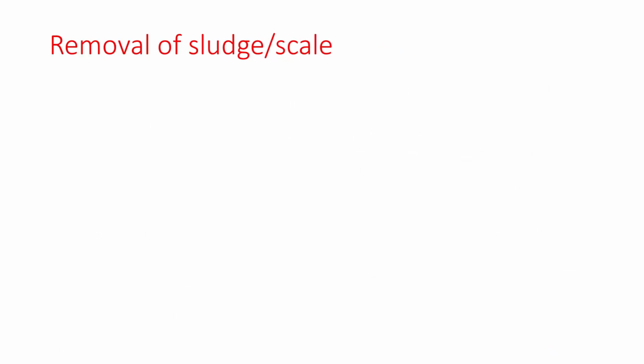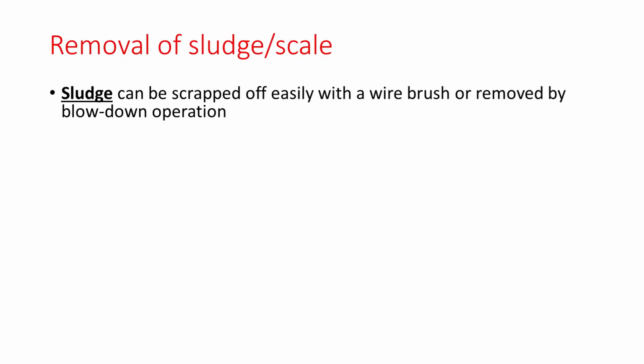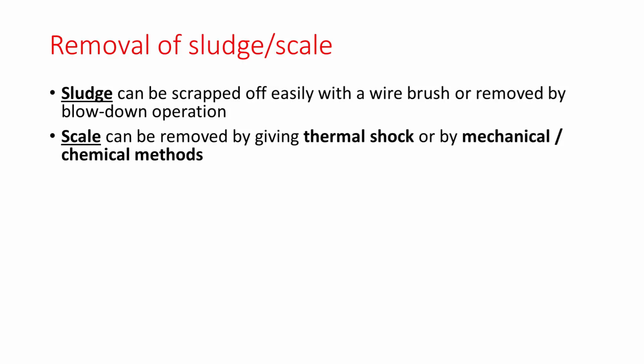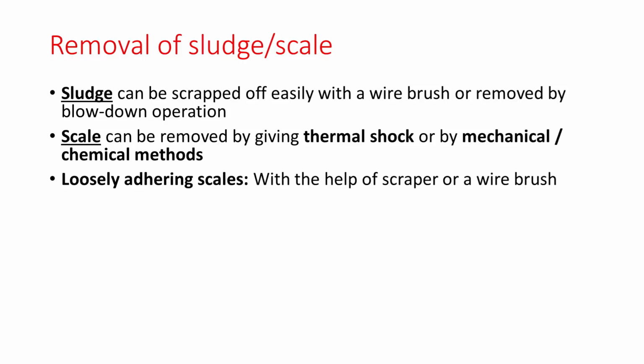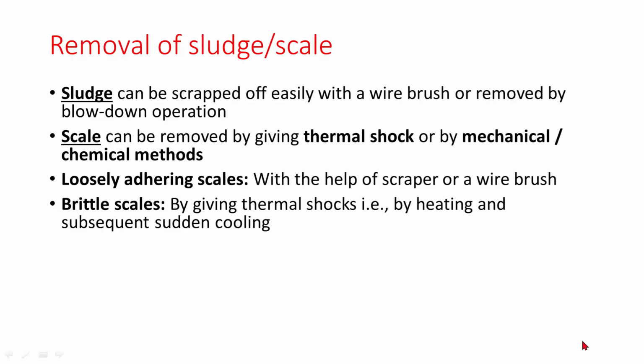Removal of sludge and scale. Sludge can be scraped off easily with a wire brush or can be removed by blow down operation. Scale can be removed by giving thermal shock or by mechanical or chemical methods. Loosely adhering scales can be removed with the help of a scraper or a wire brush. Brittle scales can be removed by giving thermal shock, that is, by heating and subsequent sudden cooling.